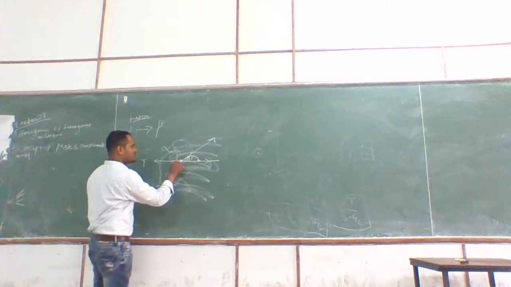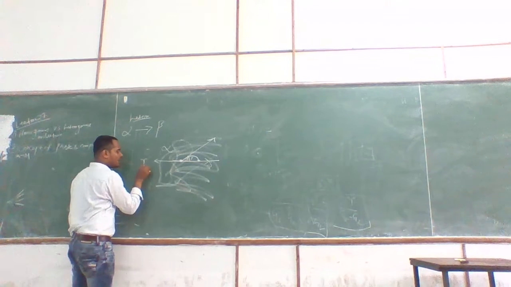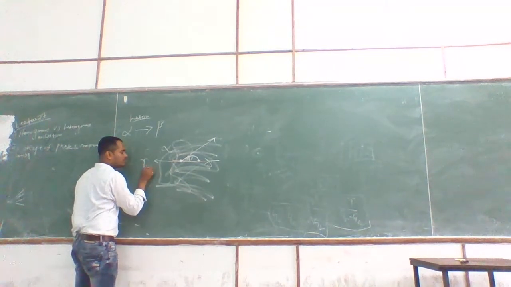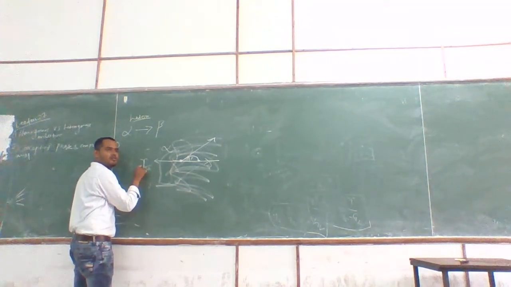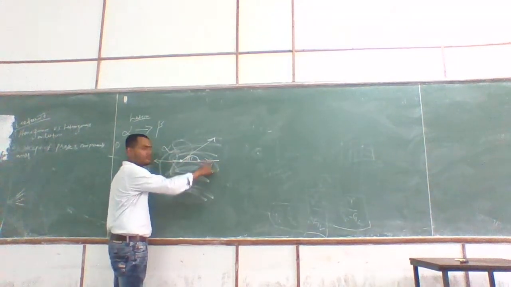gamma. This is what? Alpha, and this is delta. So I can write gamma alpha delta. This is the surface tension. Fine. And this surface tension will be... can anyone tell me what is going to be this surface tension?